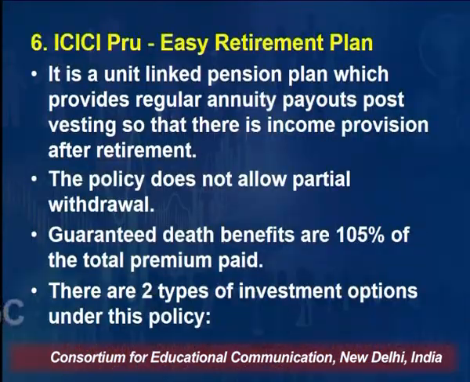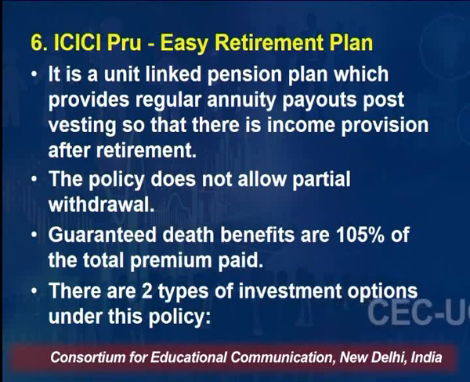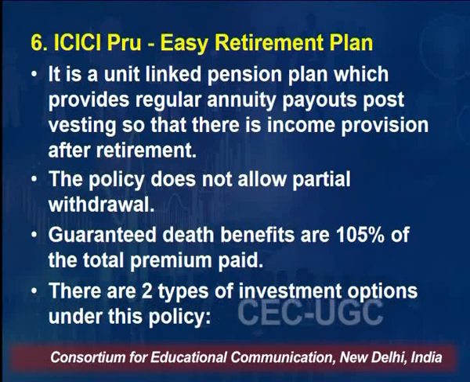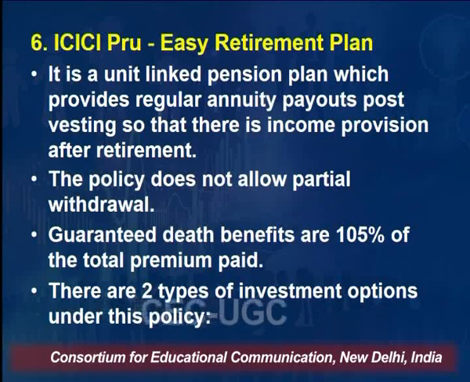It is again like the HDFC 2 plans which we have discussed. It is again a unit-linked pension plan which provides regular annuity payout post-vesting, means investing, so that there is income provision after retirement. That is, in a particular age when you start up to a particular age, let's say for example 55 years or 60 years, and then after that you get an annuity of income. The policy does not allow partial withdrawal, right? Under this policy, you can't withdraw partial amount.